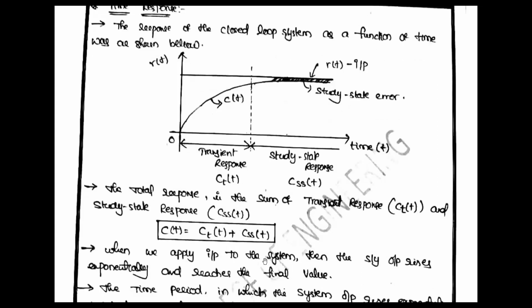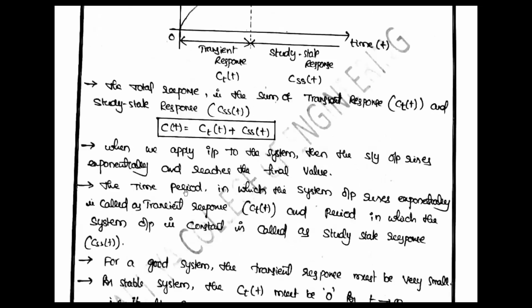When we apply input to the system, the system output rises exponentially and reaches the final value. The time period in which the output rises exponentially is the transient response, and the rest is the steady state response. For a good system, the transient response must be very small.